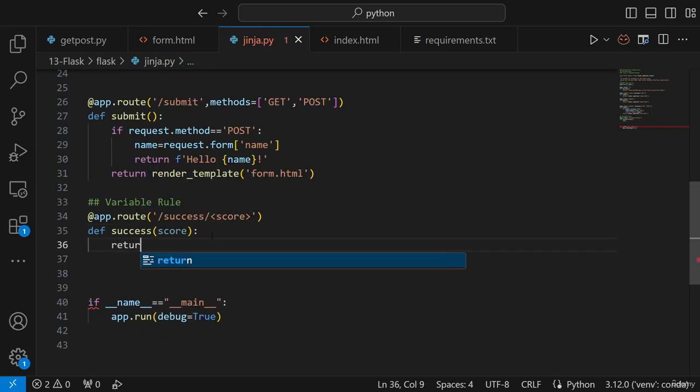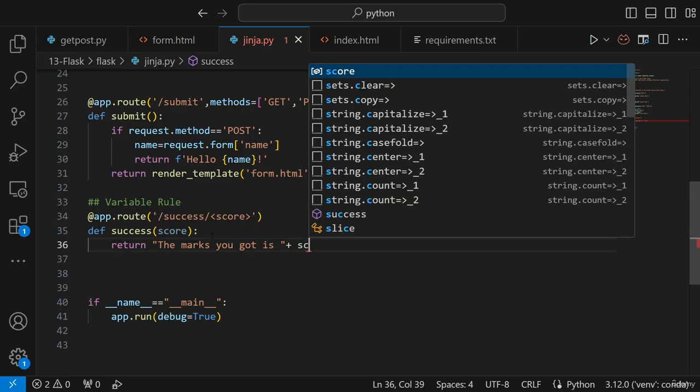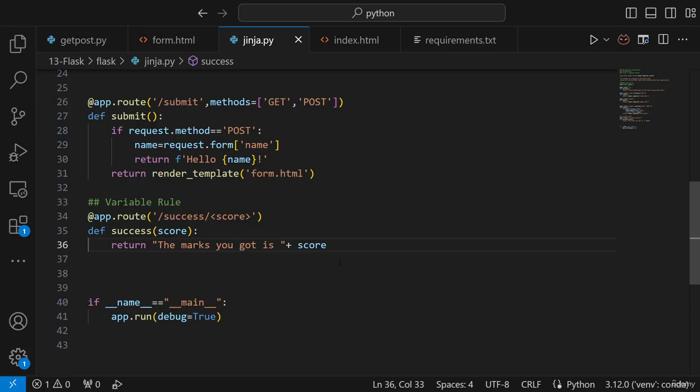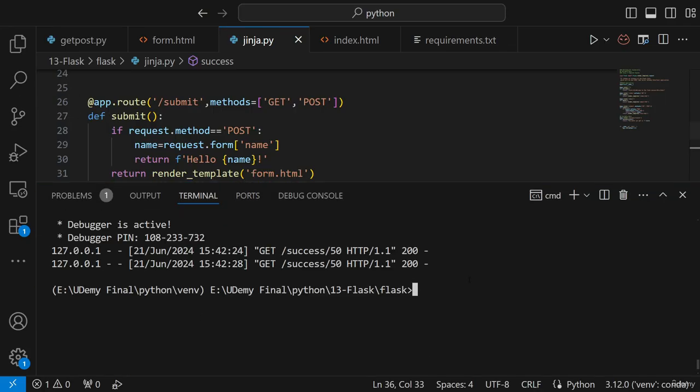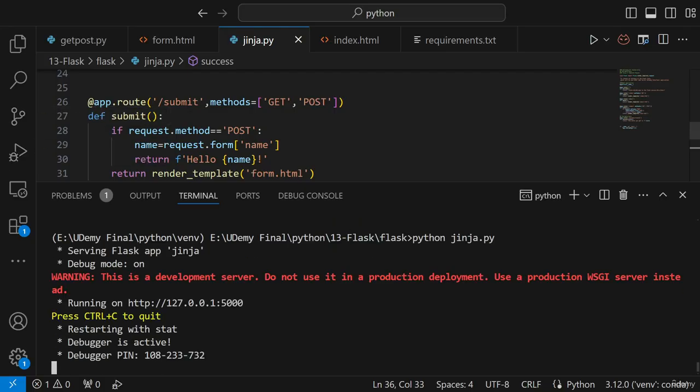So if I go ahead and write return, let's say, "the marks you got is", I will just use a comma along with string operation. By default, whatever parameter I'm giving will be considered as a string. So now let me go ahead and execute it. In order to execute it, I will write python jinja.py. Let's see whether it will work fine or not. So I'll just go ahead and click this link.